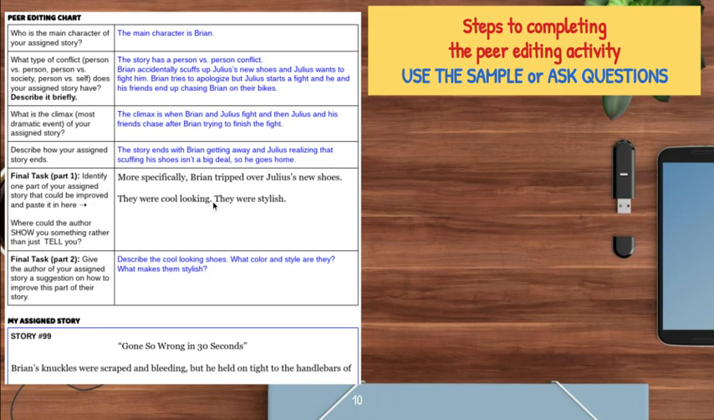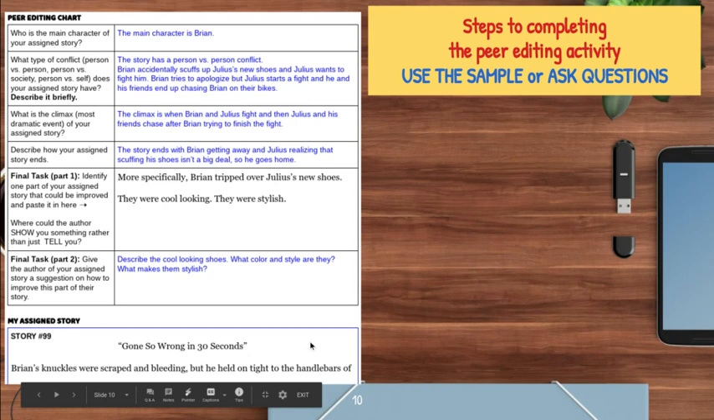And then again, that final part, it just says more specifically, Brian tripped over Julius's new shoes. They were cool looking. They were stylish. So that's just telling me instead of showing me. So my advice to them would be, describe the cool looking shoes. What color and style are they? What makes them stylish? Hopefully when the person reads my feedback, they could answer those questions and improve that part of their story. And just like you see here, I copied and pasted the assigned story that I was supposed to peer edit in the box.